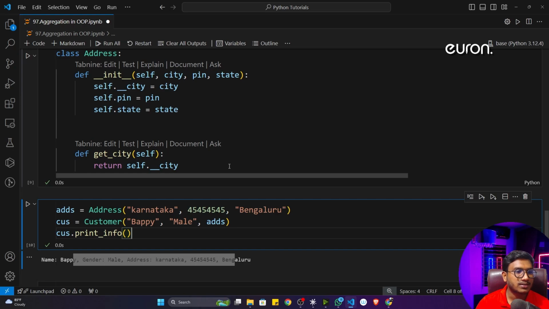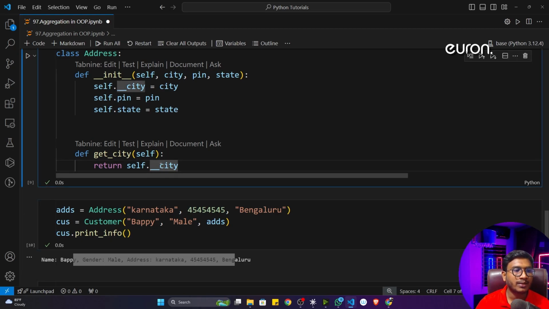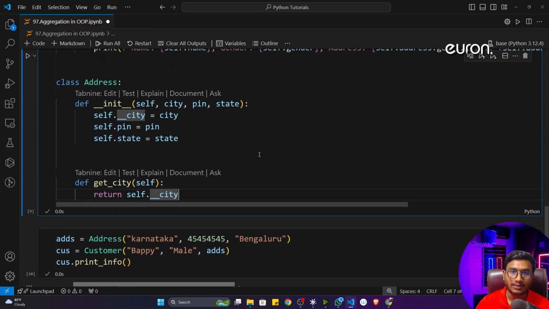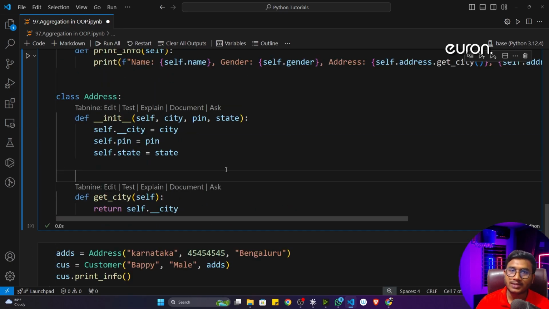Now you can ask me, sir, we just learned one concept: whenever I write any private property, in memory it is created as underscore, the name of the class, then underscore, the attribute name. So can I use that approach? Yes, you can. Let me show you.